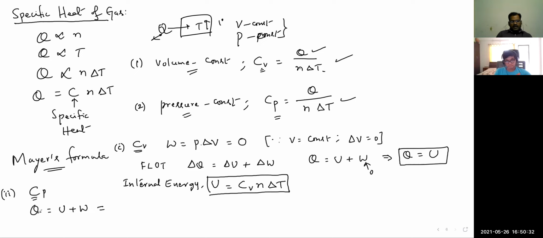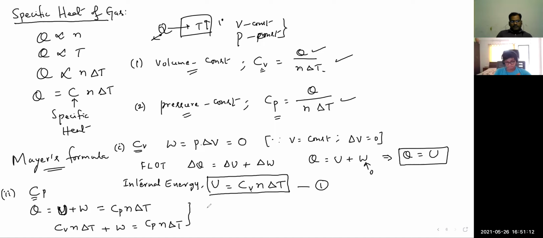This U plus W, or Q at constant pressure, is nothing but CP N delta T. Now CP N delta T is U plus W both, not the single U. Now if you observe from the above CV equation, U is CV N delta T, plus the work done W is equal to CP N delta T.